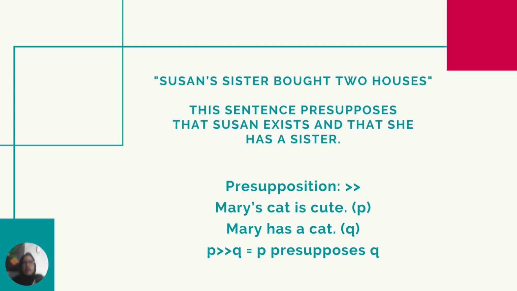Okay, let's see another example: Mary's cat is cute. Mary has a cat. So the P presupposes the Q. So when we say that Mary's cat is cute, it means that Mary has a cat.